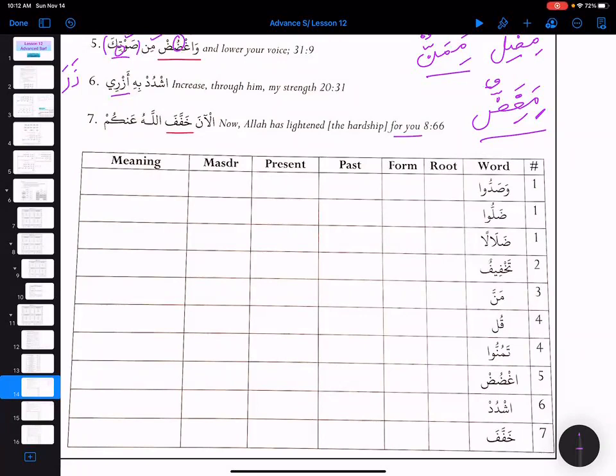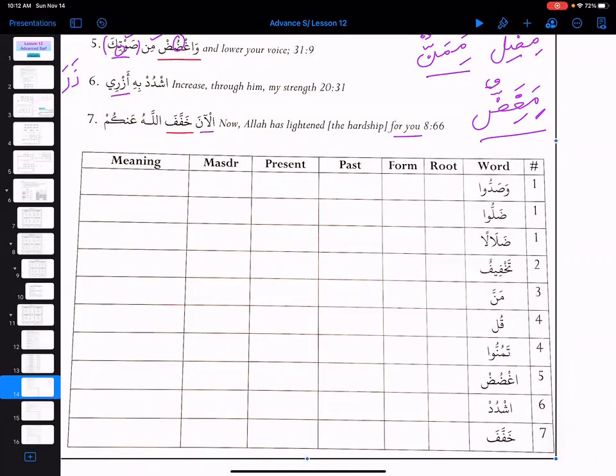Khaffafa, we did that verb already, family two. How are we going to label it? Al-ana refers to time, so it could be maful fihi. I'm not sure, we can check.